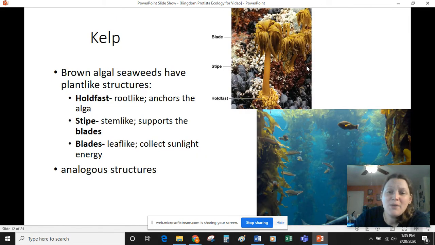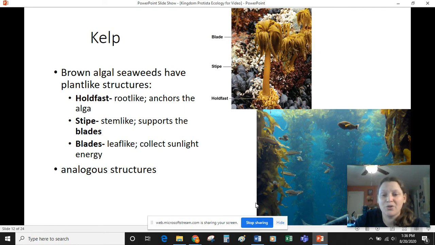Some macroalgae like kelp, which is a brown algae, have a lot in common with organisms like plants. So they have these leaf-like blades, a stem-like stalk, and then a holdfast that looks a lot like roots. This is an example of convergent evolution. These traits did not evolve from one ancestor. But because of these similarities in structure, we also see similarities in function.